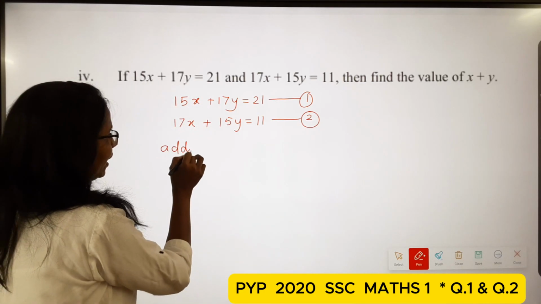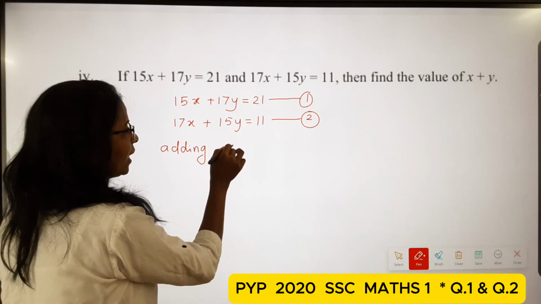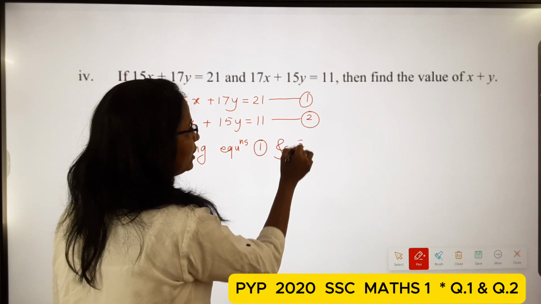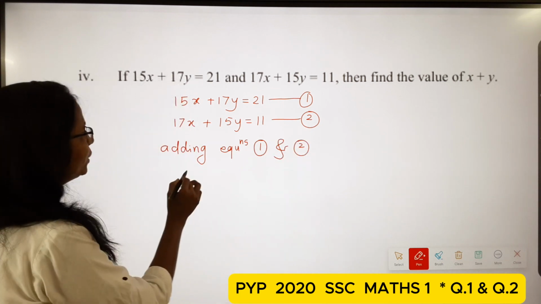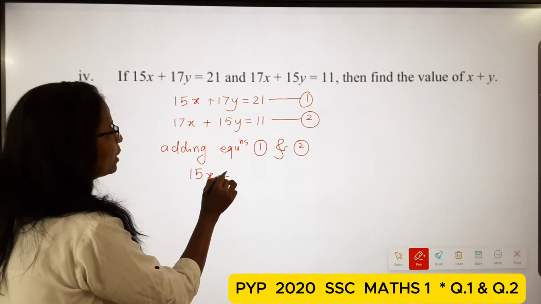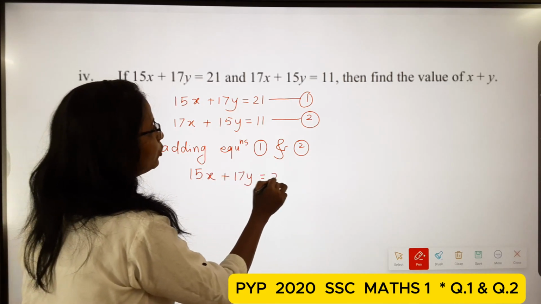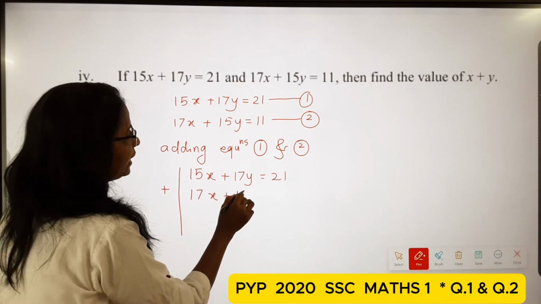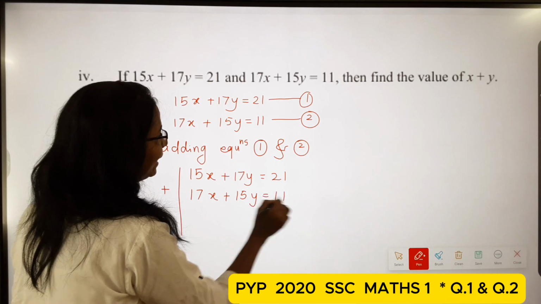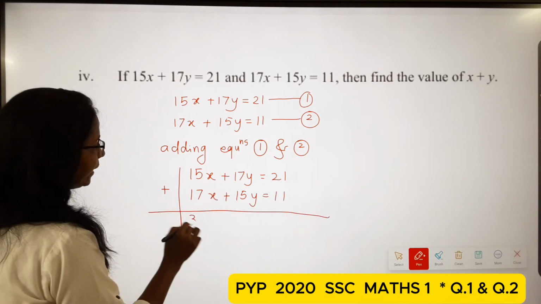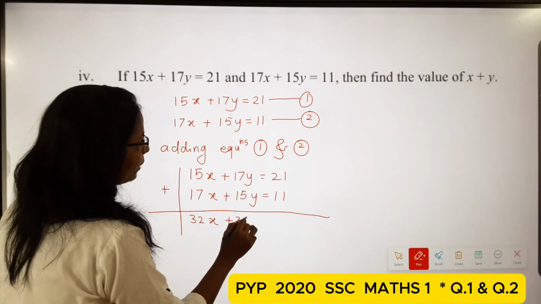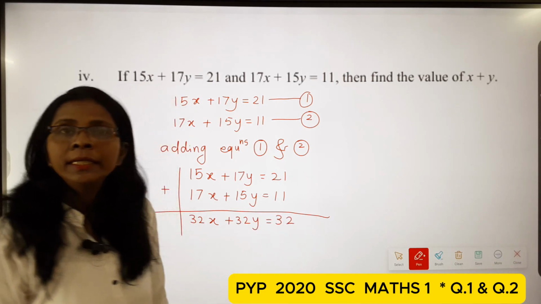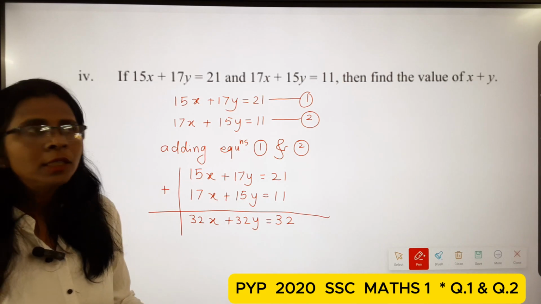Adding equations 1 and 2, we have 32x plus 32y is equal to 32. Now dividing both sides by 32.